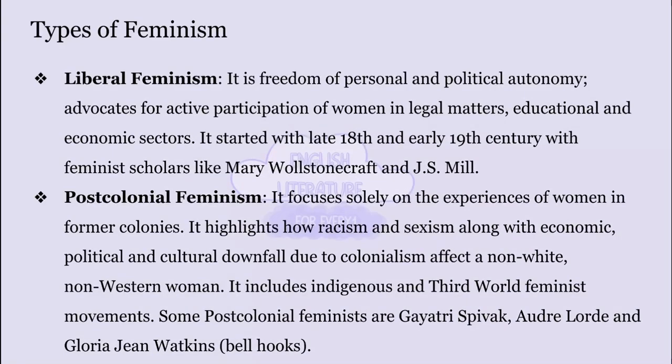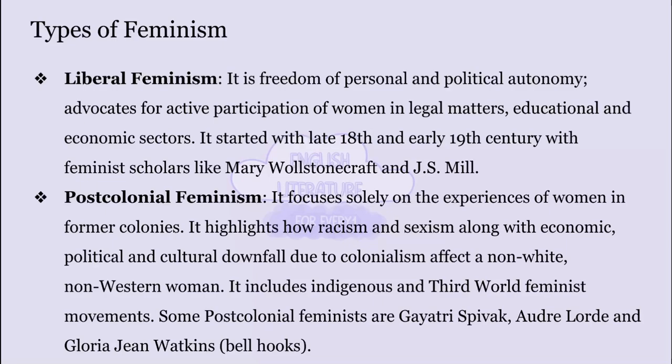Up next, we have liberal feminism. Liberal means someone who is tolerant of others' opinions. So, liberal feminism advocates for a society that gives women bodily and political freedom. It started in the 18th century when women advocated for their right to vote and inheritance. Some scholars who are associated with this are J.S. Mill and Mary Wollstonecraft. You can read about their works and talk about their views to extend your answer.